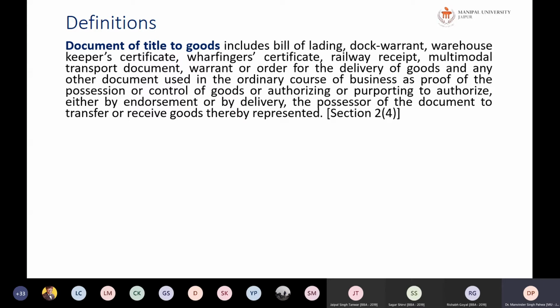So these are the documents which are used as a title of goods. Transfer of the property in the goods may happen if you transfer these documents or endorse the transfer on these documents and deliver it to someone else. These are used as a proof of possession and control of goods, which authorizes or purports to authorize, either by endorsement or by delivery, the possessor of the documents to transfer or receive the goods thereby represented